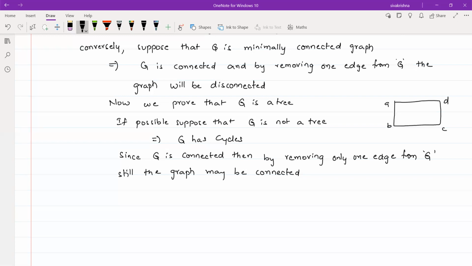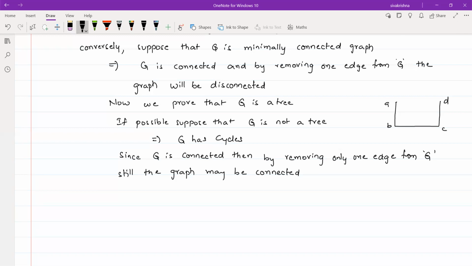But in a contrary way, we suppose that G is not a tree. It means G has a cycle. Suppose this is a cycle. Clearly this is a connected graph. If you remove one edge from this graph, I am removing the edge A, D. Even though you remove the edge A, D, still the graph is a connected graph.